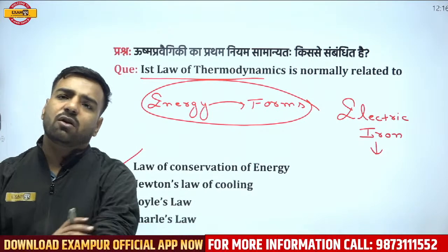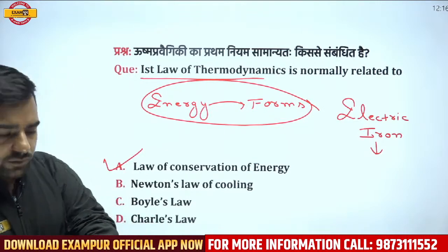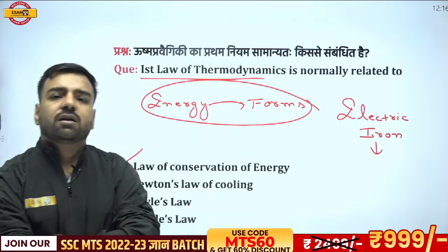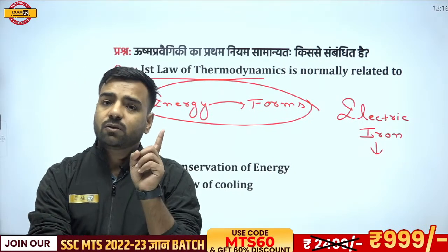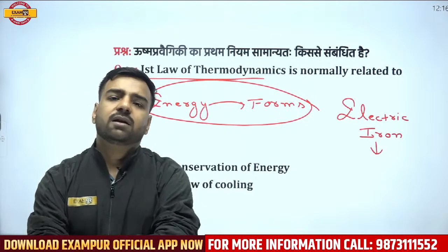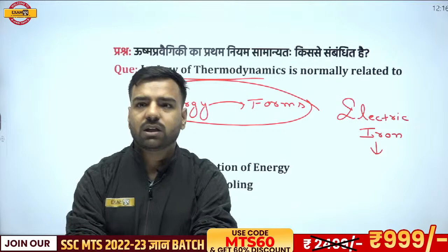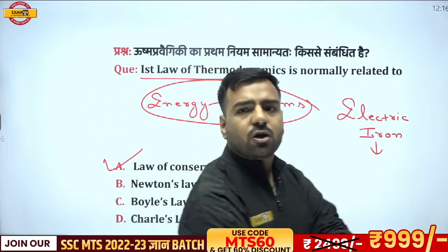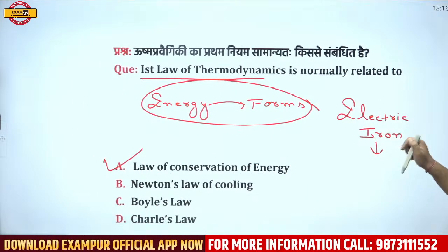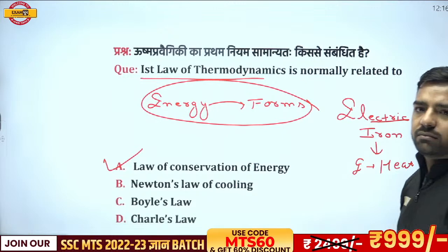If I talk about the law of conservation of energy, there I am taking several examples. We have talked, I have discussed about the dynamo, mechanical to electrical, then electric fan, that is electric energy to mechanical energy. What about this? Totally correct, very obvious. If I talk about this part here, electricity is used, but it is converted into the heat energy. So electric to heat energy, totally correct, Saurav and Akhilesh.